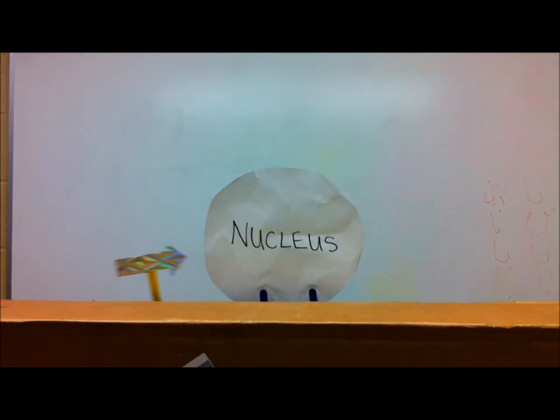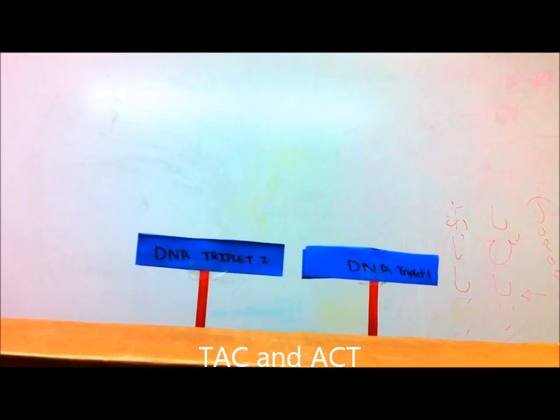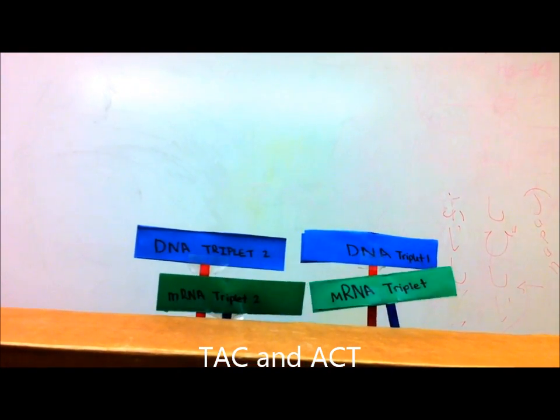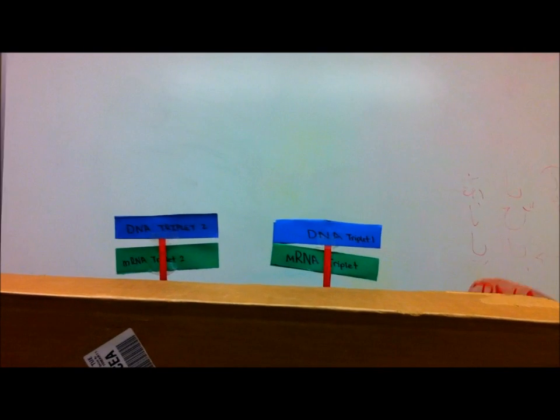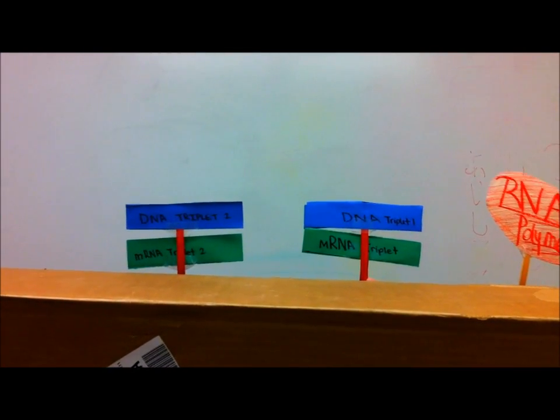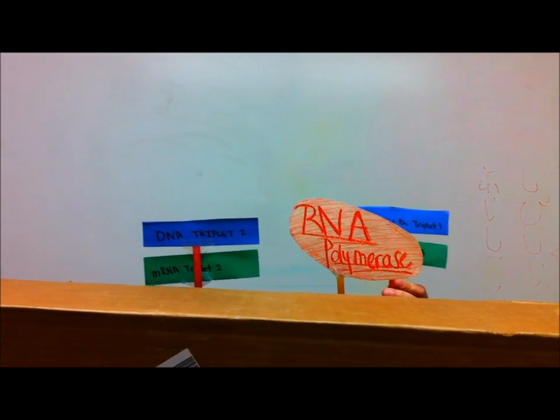The DNA is too big to leave the nucleus, but the coding is needed at the ribosomes. If the DNA were able to leave the nucleus, there would be a mutation to the master code. mRNA transcribes DNA's code so it can be transported. RNA polymerase adds bases so that the mRNA code can be made.